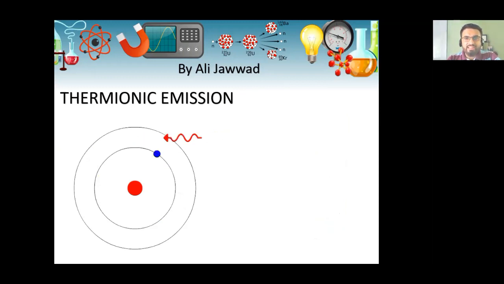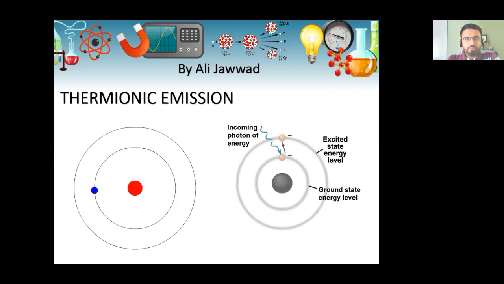However, the excited state is not a permanent state. An electron has to come back to its original position. And to do that, the electron again loses energy in the form of light or heat. So, when an electron absorbs energy, it jumps from a lower energy level to a higher energy level.